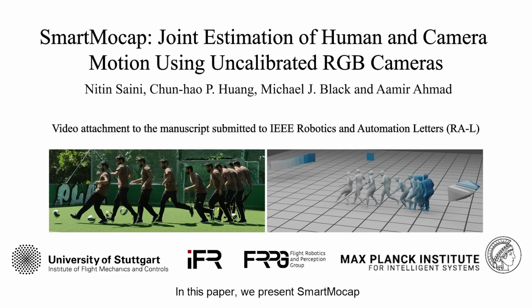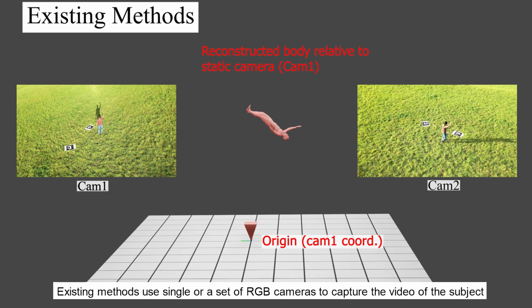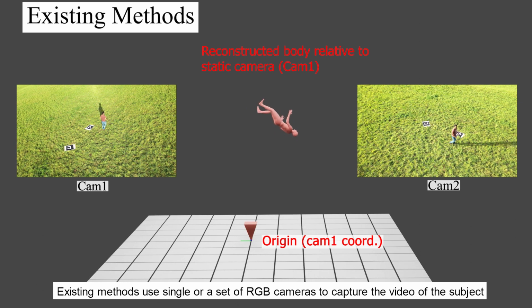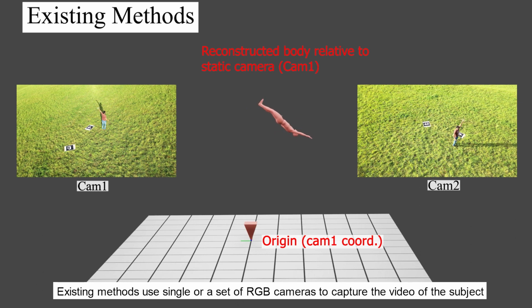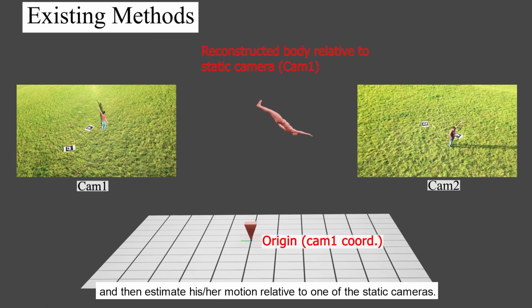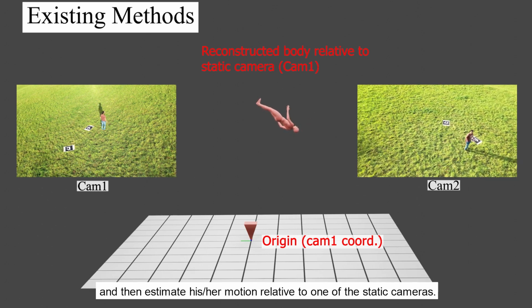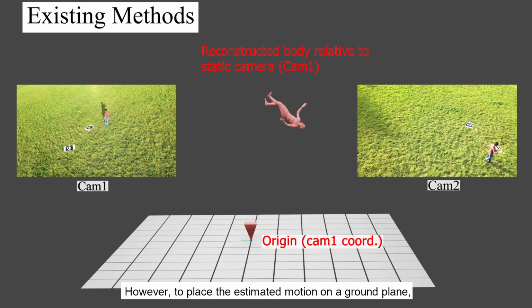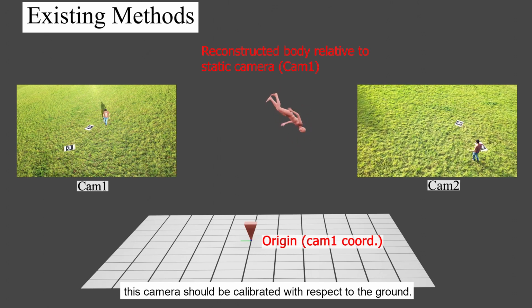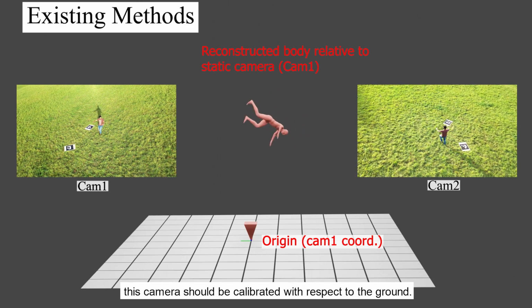In this paper, we present SmartMocap, a method for jointly estimating human and camera motion using RGB cameras with unknown extrinsic parameters. Existing methods use single or a set of RGB cameras to capture the video of the subject and then estimate his or her motion relative to one of the static cameras. However, to place the estimated motion on the ground plane, this camera should be calibrated with respect to the ground.